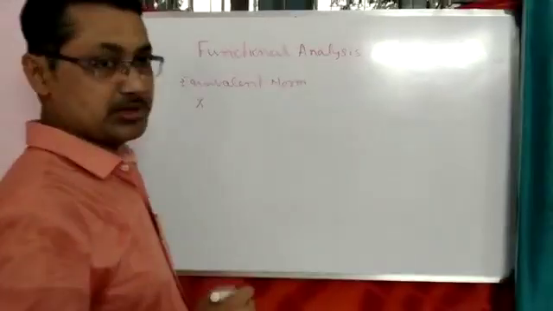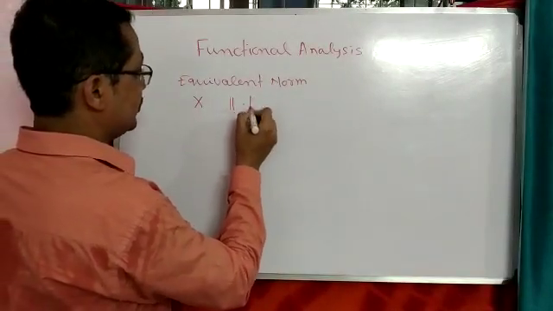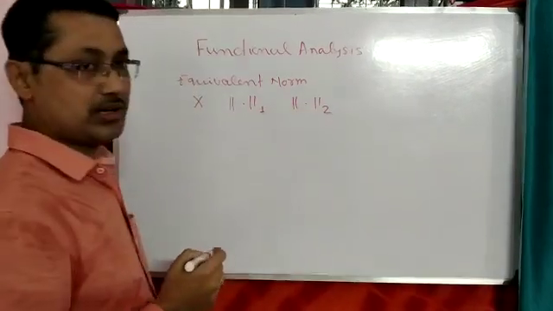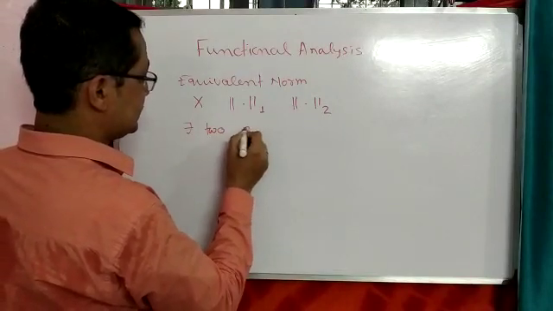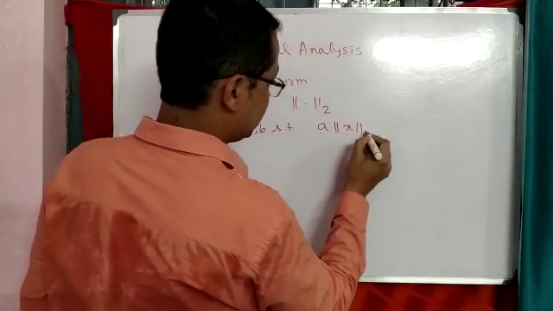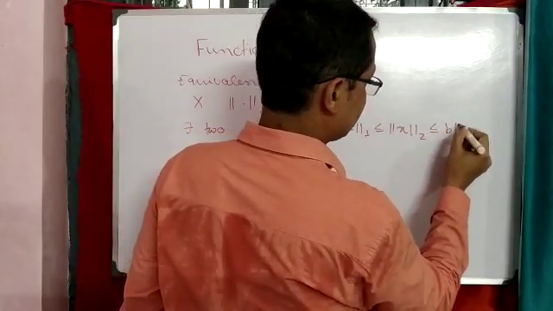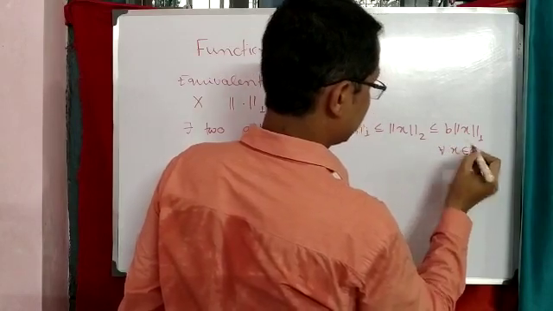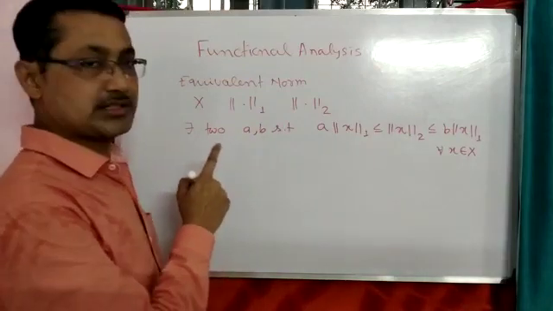Let X be a vector space, and we define two norms, norm 1 and norm 2. Two norms are equivalent if and only if there exist two real numbers A and B such that A times norm 1 of x is less than or equal to norm 2 of x, which is less than or equal to B times norm 1 of x. It holds for all x belonging to capital X. If this relation holds, then the two norms are said to be equivalent.